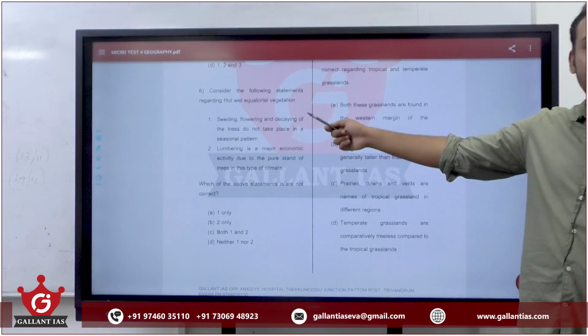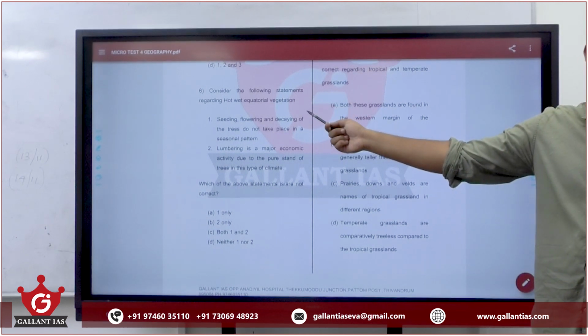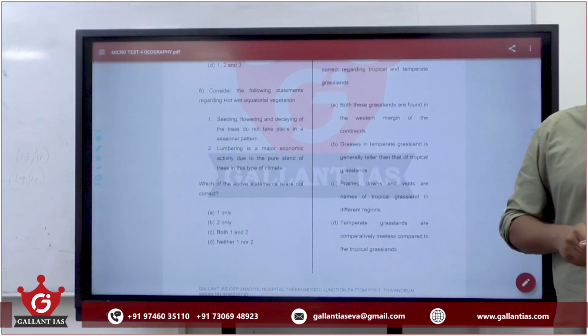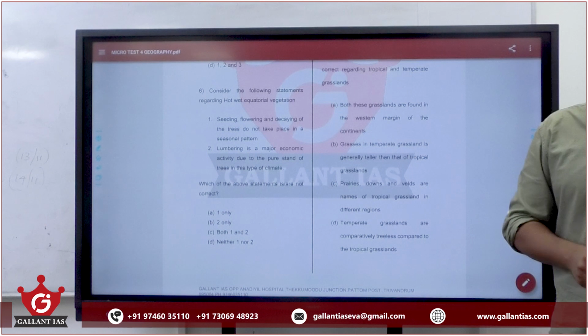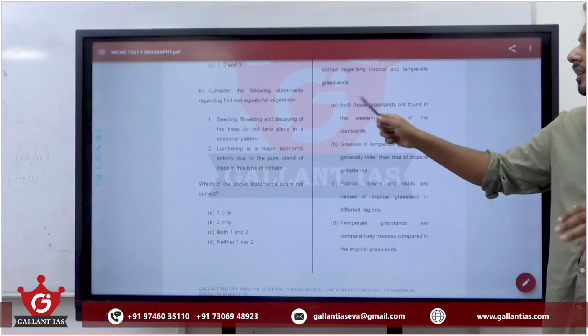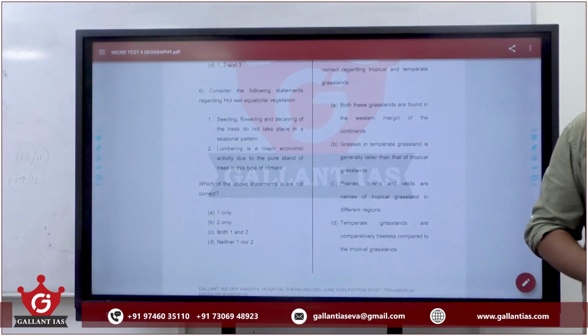Equatorial type of climate. What is the climatic condition? Every day we have high temperature till the afternoon, and in the afternoon we have heavy rainfall. There is no seasonal pattern, no distinct winter season. So seeding, flowering, everything does not take place in a seasonal pattern.